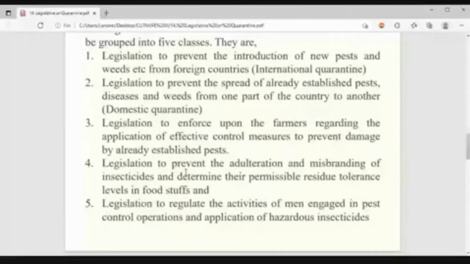What is adulteration? Can anyone tell? Suppose some grains are adulterated, or suppose chili powder, a spice, is adulterated. What is the meaning?